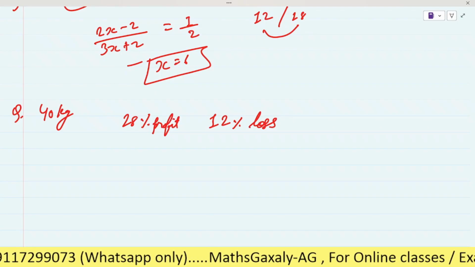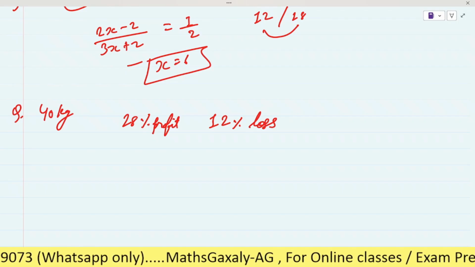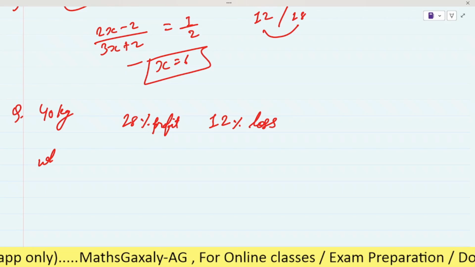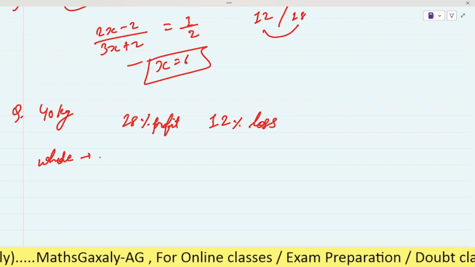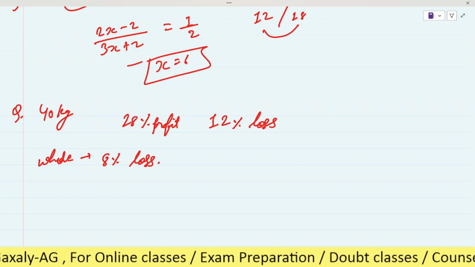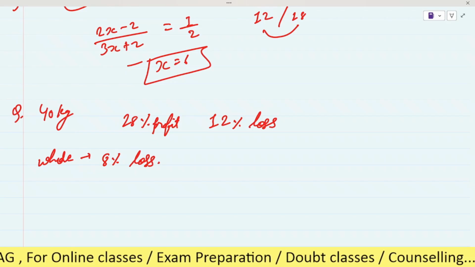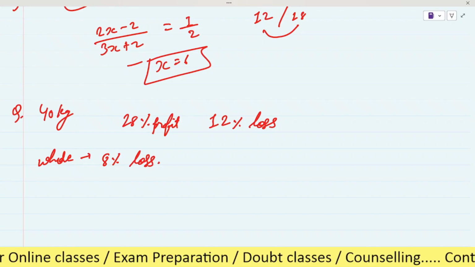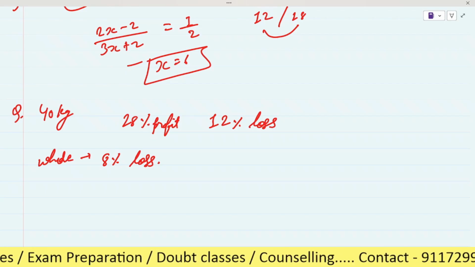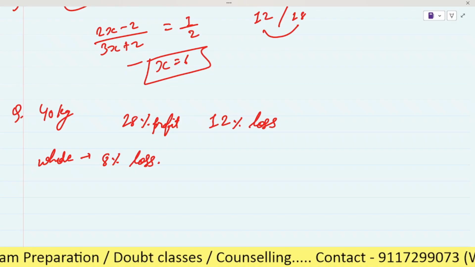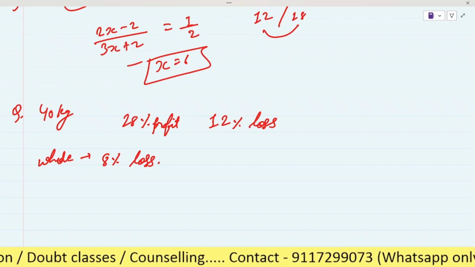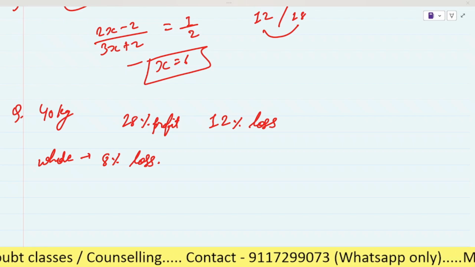On the whole, his loss is 8%. What is the quantity sold at 28% profit and that at 12% loss?